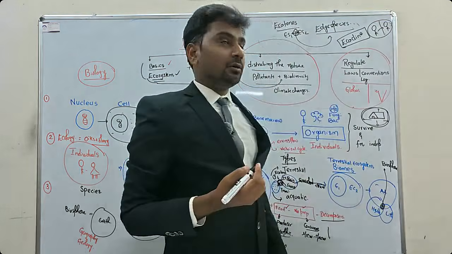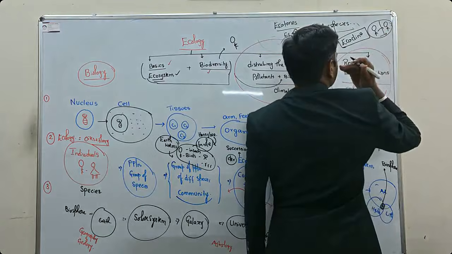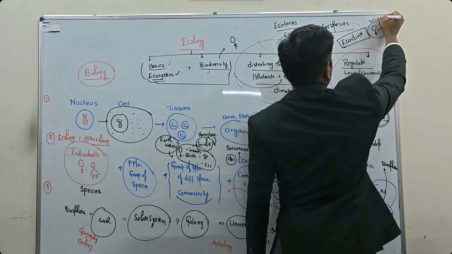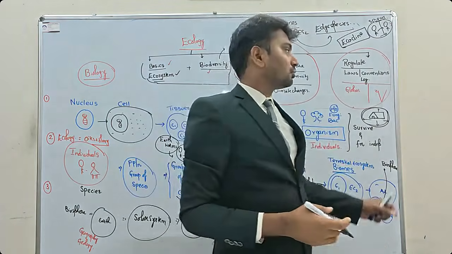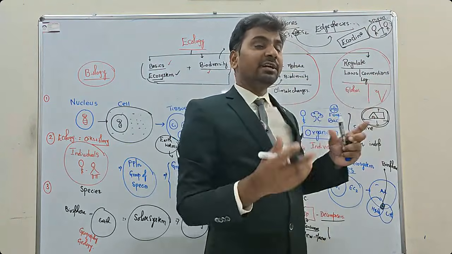Take for example, if you go from one ecosystem to another ecosystem, species differences will come. Look at the so-called Indians and the so-called Northeast Indians, there will be some genetic variations.